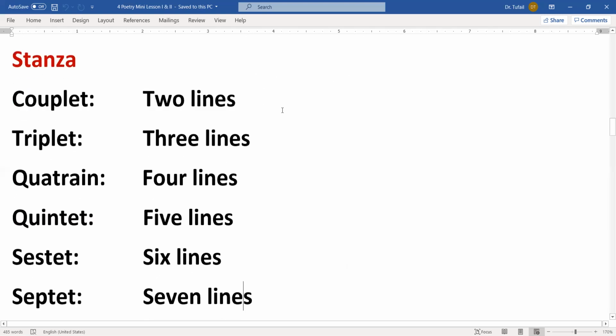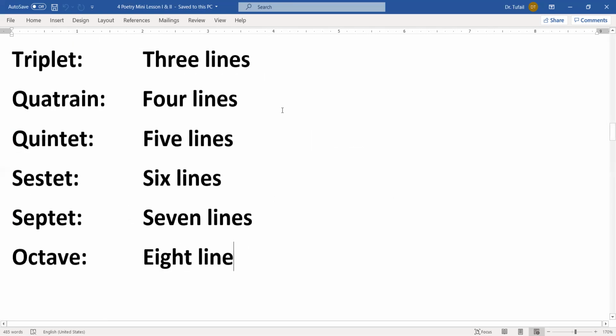So if the stanza has 2 lines in a poetry, we call it couplet. If it is 3 lines, we call it a triplet. If there are 4 lines, we call it quatrain. If it has 5 lines, we call it quintet. If it is 6 lines, we call it sextet. If it is 7 lines, we call it septet.